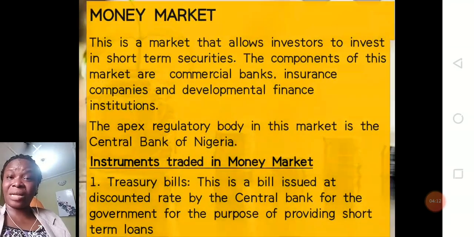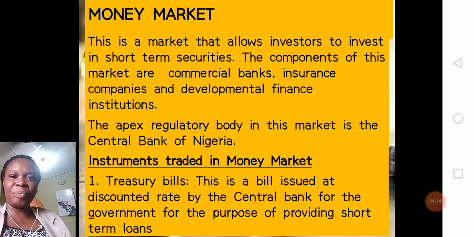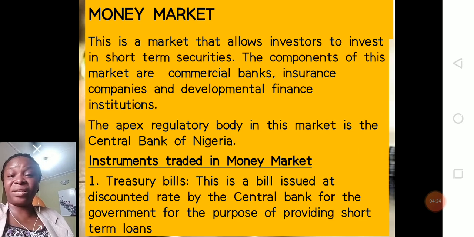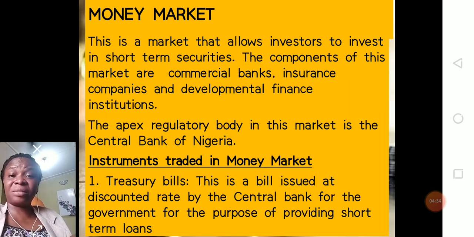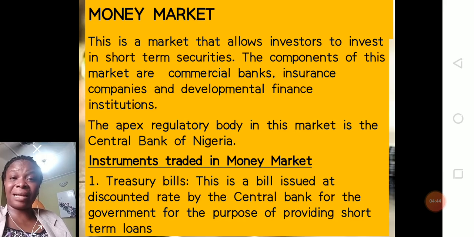Having said that on capital markets, what then is the money market? Your money market is a market that allows investors to invest in short-term securities. Unlike your capital market that allows investors to invest in long-term securities, your money market allows investors to invest in short-term securities. The apex body that monitors and regulates the activities within this market is the Central Bank of Nigeria. The operators within this market are simply your commercial banks and other developmental banks.